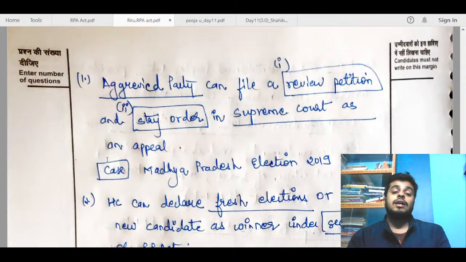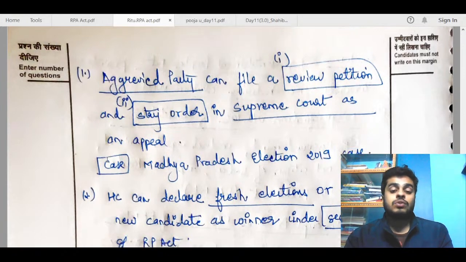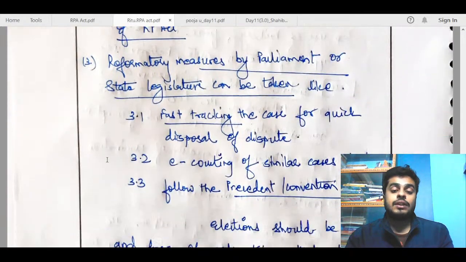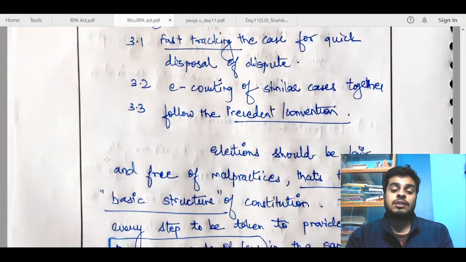So whenever the speaker disqualifies an aggrieved party, he can argue for judicial review of the speaker's decision, and then the Supreme Court will start the process of judicial review. So you can mention those things. I think you have missed that dimension. So if you can add that, this answer will be complete. Otherwise, most of the other things in this answer are fine.